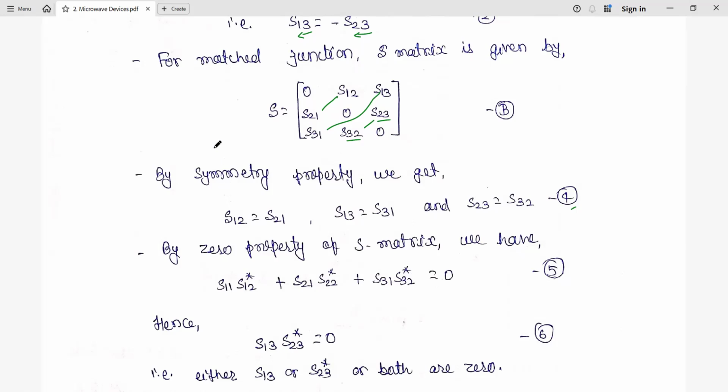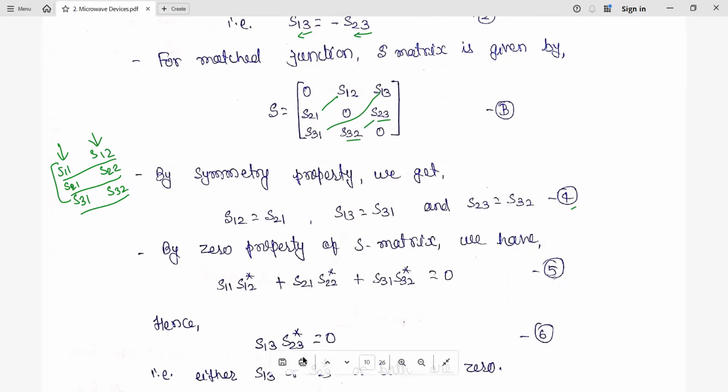In the zero property, the elements of one column are multiplied with the conjugates of another column. Here we have S11, S21, S31 in the first column, and S12, S22, S32 in the second column. The first column is multiplied with the conjugate of the second column: S11 multiplied by conjugate of S12, S21 by conjugate of S22, and S31 by conjugate of S32. So we have equation 5.